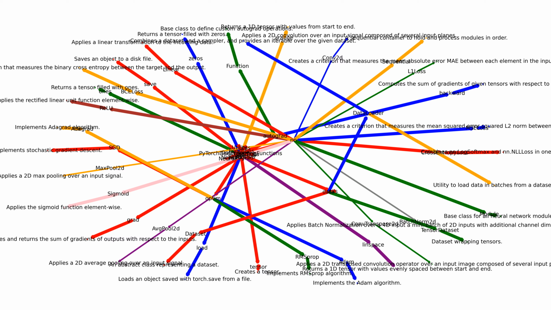Utility functions. torch.save saves an object to a disk file. torch.load loads an object saved with torch.save from a file. torch.nn.Module is the base class for all neural network modules. torch.nn.Sequential is a sequential container to hold and process modules in order.